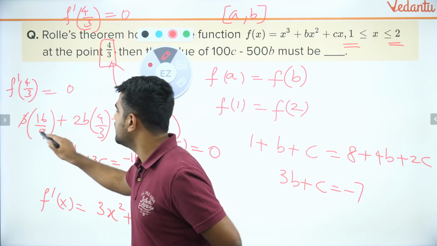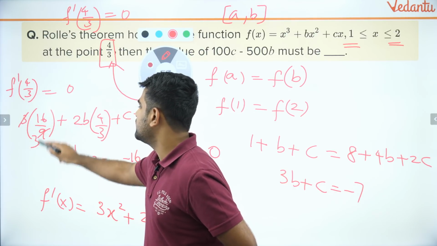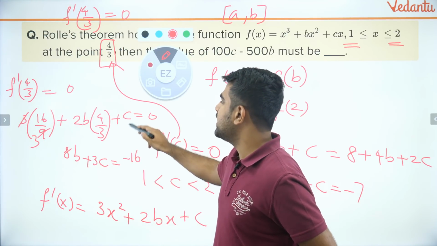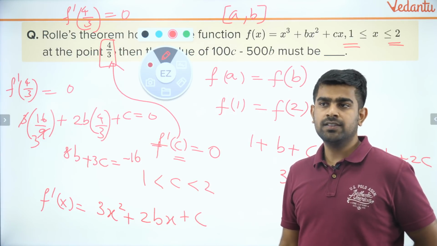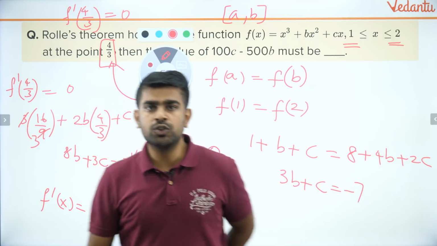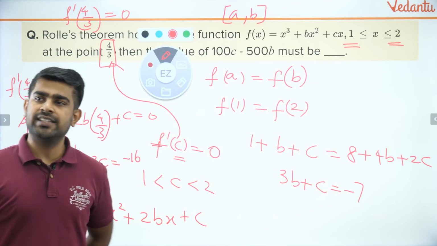So this will cancel. You will get 16 by 3 and I will take LCM by multiplying 3. That's it. We are done. Are you all fine with that? So solve these two, get the value of b and c.